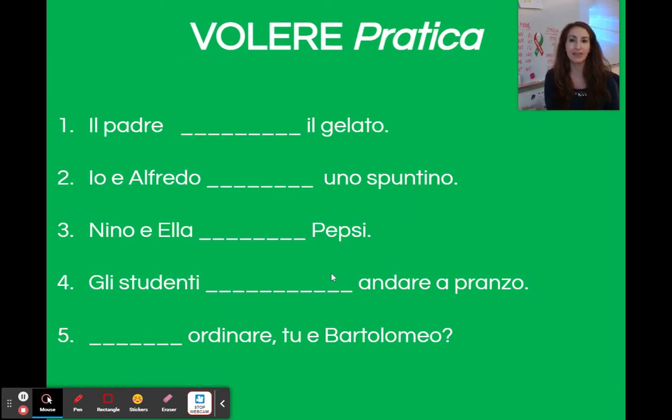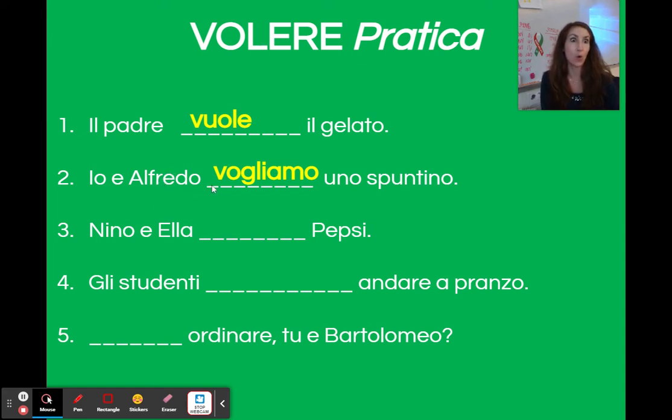Here we have fill in the blank with il verbo volere. Il padre blank il gelato. Here we have to do a pronoun switch because it is il padre, not specifically lui, so it is vuole il gelato. Io e Alfredo blank uno spuntino. Io e Alfredo want a snack. We. It becomes vogliamo.